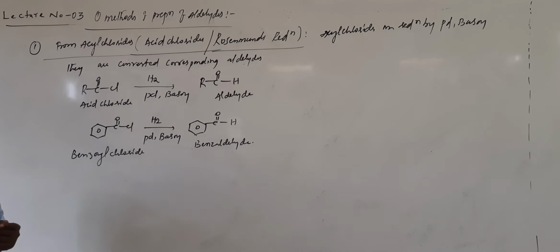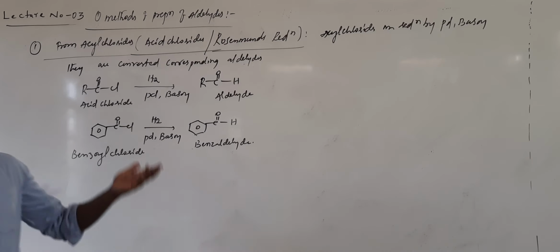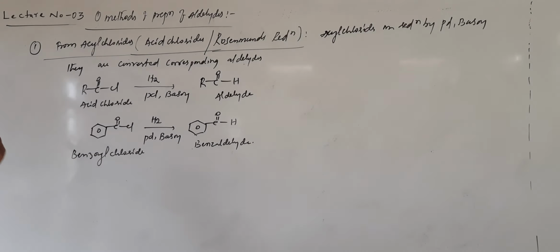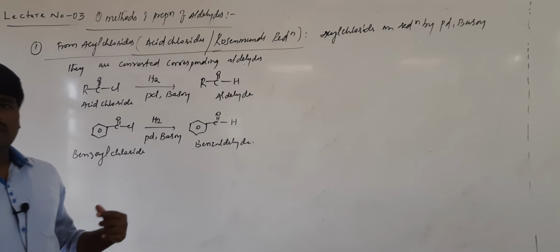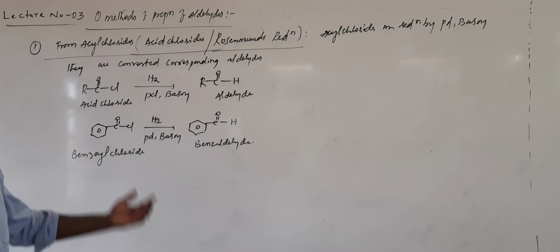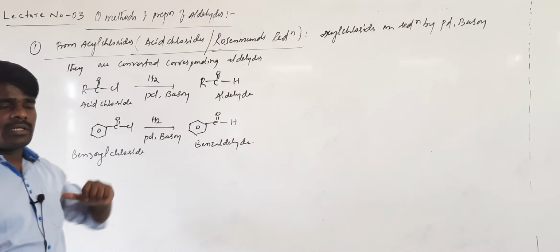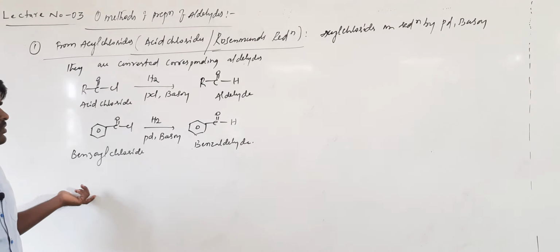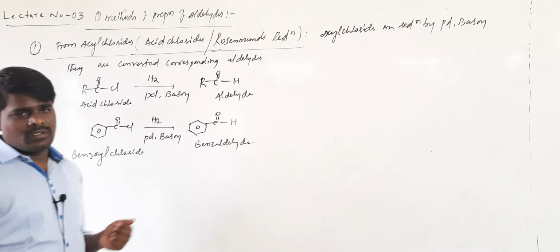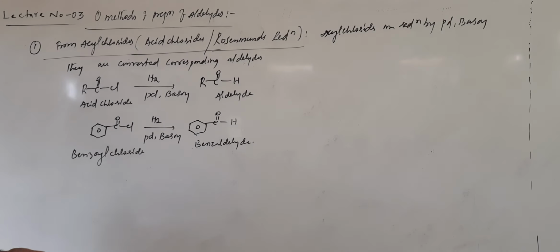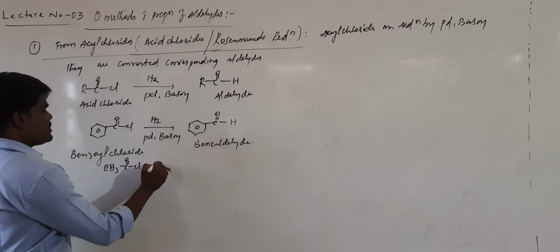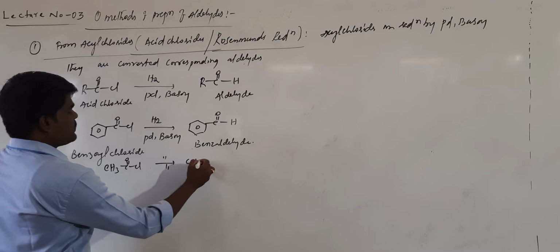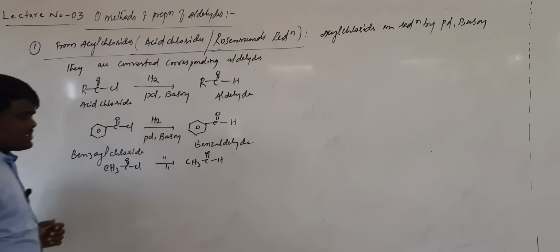Now, you can give several examples. This is the example given in the NCERT book. That will be enough. If it is asked for 2 marks, you may directly write: Rosenmund reduction is nothing but the hydrogenation of acid chlorides in the presence of palladium and barium sulfate. By this reduction we get aldehydes as the product. Suppose benzoyl chloride is subjected to the Rosenmund reduction, you will get benzaldehyde. Similarly, acetyl chloride will give acetaldehyde. Like this we can give several examples.